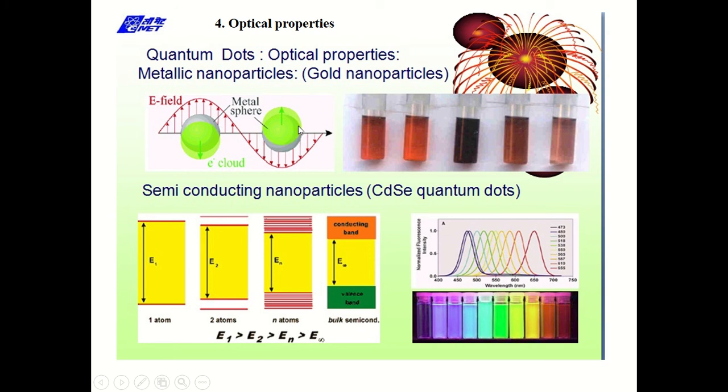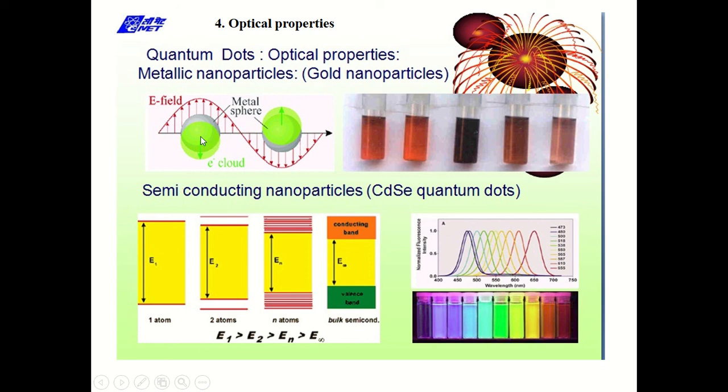This resonance is known as surface plasmon resonance. These electrons are surface plasmons, and when they absorb the incident frequency, resonance takes place. Whatever color, whatever frequency they absorb, they appear in the same color. So if these nanoparticles absorb red color, they appear red. If they absorb orange color, they appear orange, and so on.